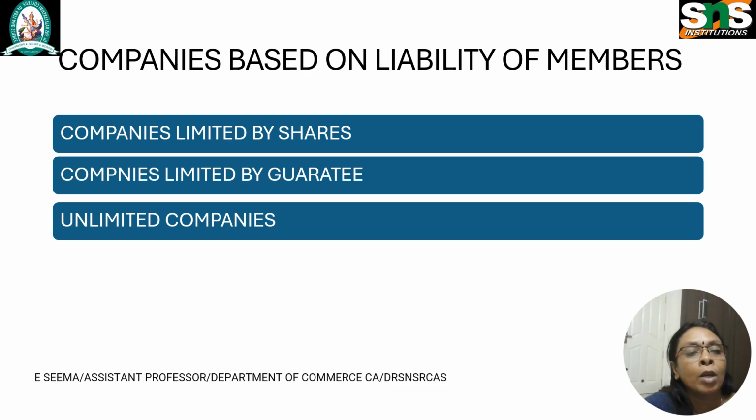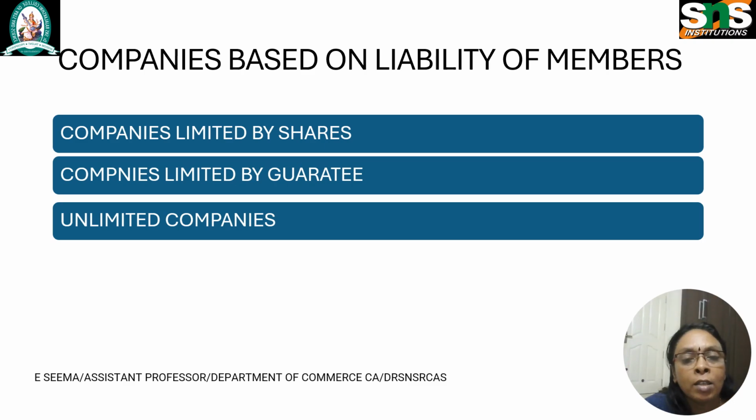Unlimited company. These companies are defined under section 2 subsection 92 of the Companies Act 2013. They do not have a cap on the amount of liability that may fall on their members. In case the company has to repay any debt for any amount that the company owes, the members of an unlimited liability company shall be liable to the extent of their interest in the company. These companies do not draw any popularity in the Indian market.